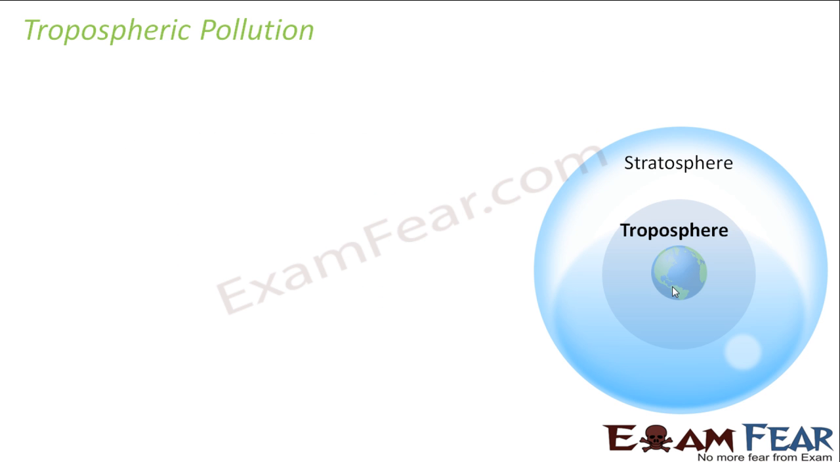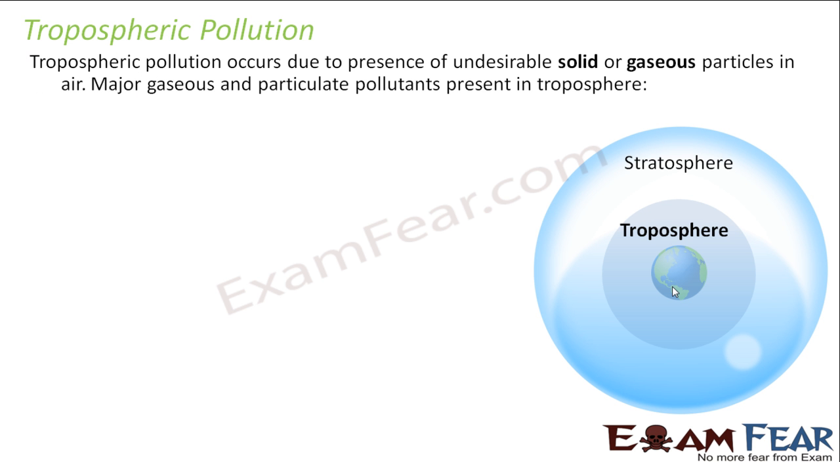So let's understand tropospheric pollution now. Tropospheric pollution mainly occurs because of solid and gaseous particles in the air. So only solid or gaseous particles. We have solid particles here or the gaseous particles here. These are the major cause of tropospheric pollution.